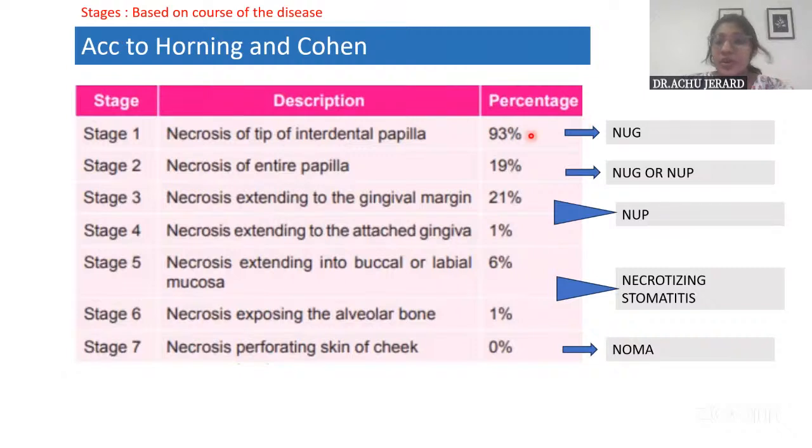And also, on to the side, you can write the progression, how it progresses from necrotizing ulcerative gingivitis to periodontitis, and then stomatitis, and finally noma, that is perforation of the cheek. So this entire table would give the idea. Okay, it gives a lot of information, right? And it is very good presentation wise also, so it will fetch you a lot of marks.